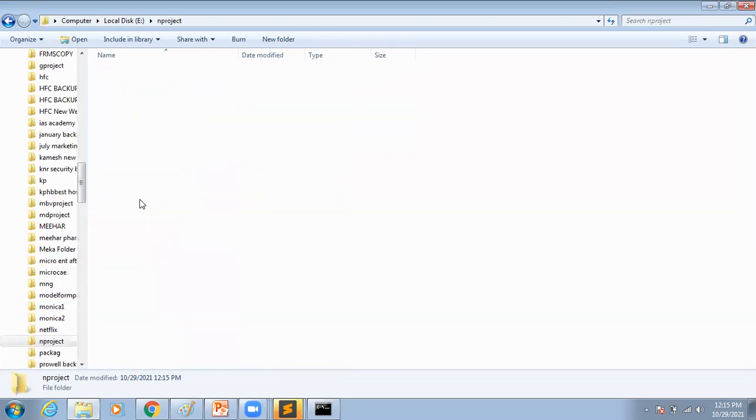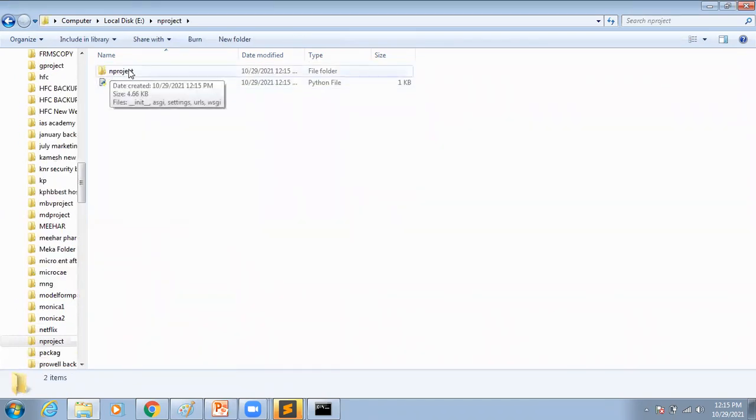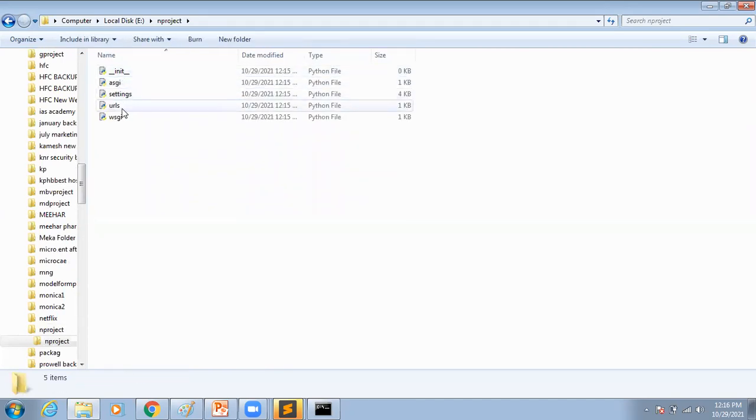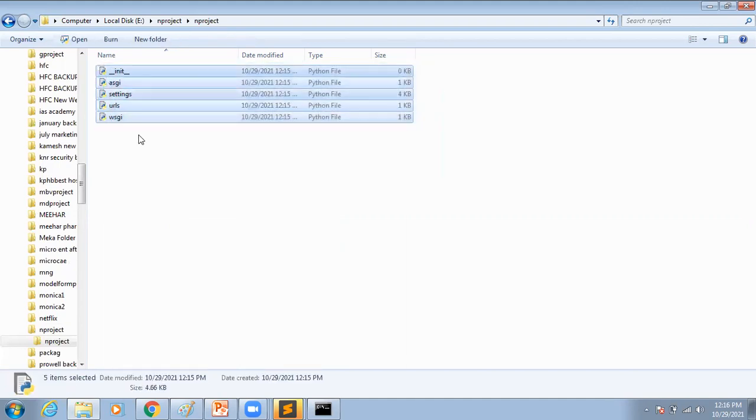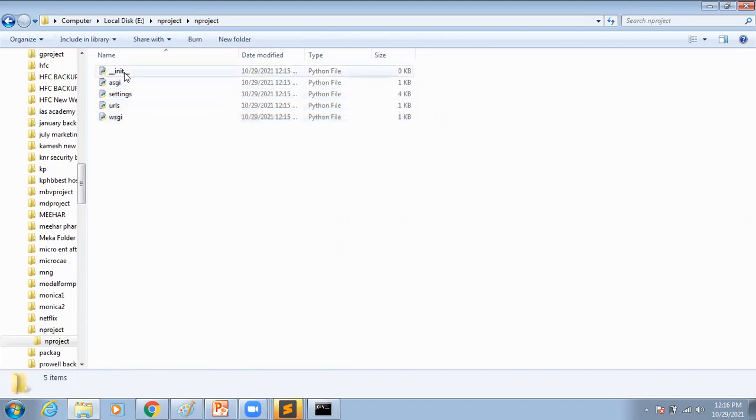Just open this one, and automatically we'll find again a project subfolder along with one manage.py file also there. By using manage.py, we can run the application, we can create the application, we can run the server. All this is admin related, related to your application activities only. Just go to your project subfolder. Here, by default, it will create some files. Here you can see __init__.py. This is one empty Python package. In this file nothing will be there, just an empty file only.